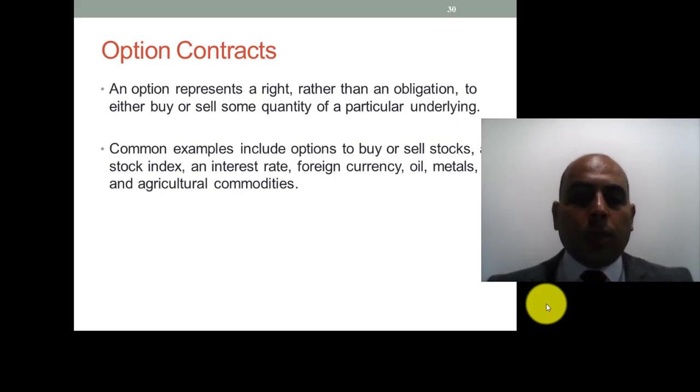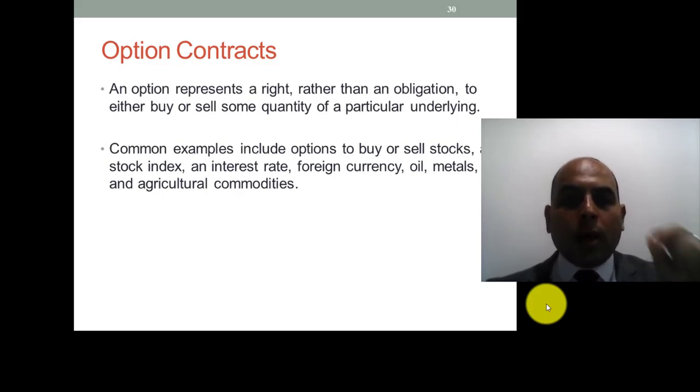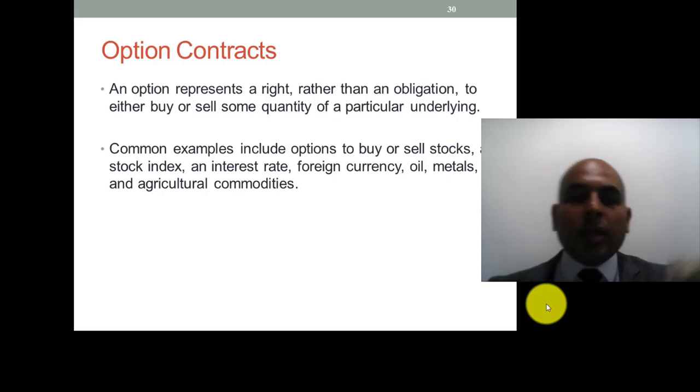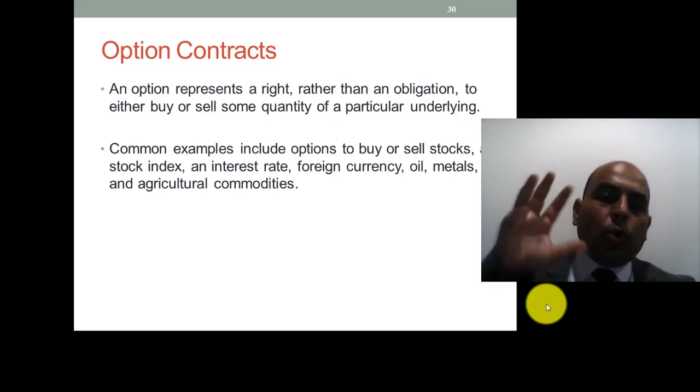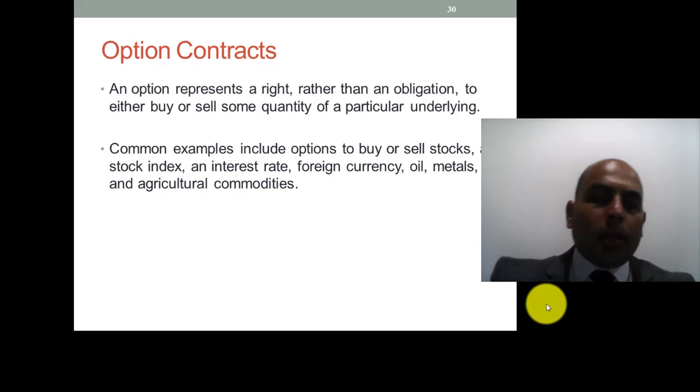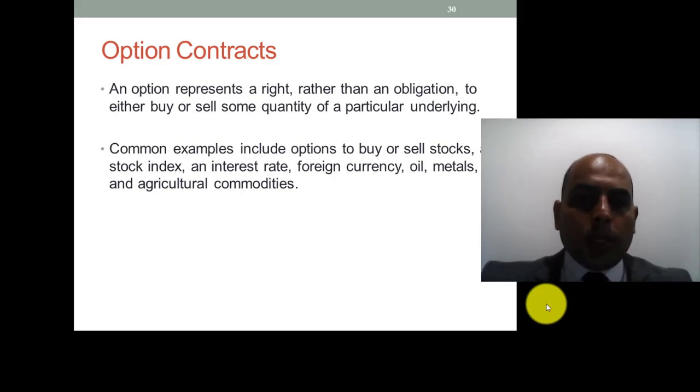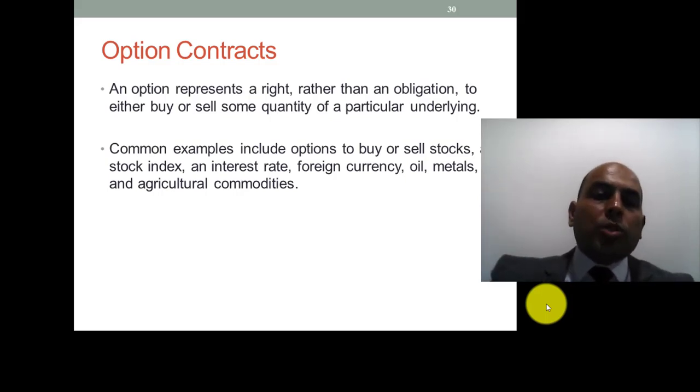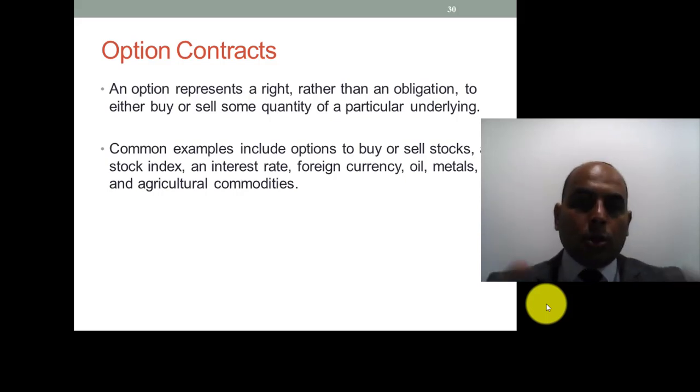But the option gives you the right to buy or to sell, not the obligation. You have the option to buy the commodity on the execution date, or the option not to buy it. This is the main difference between forward and future contracts and the option.